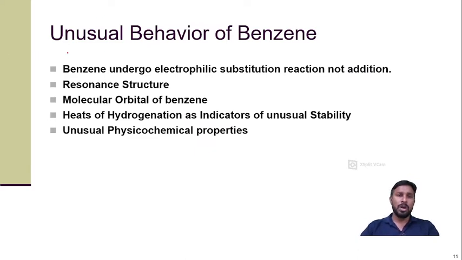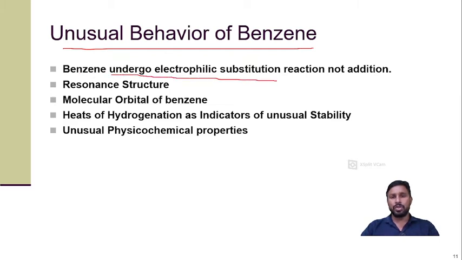Now we talk about the unusual behavior of benzene. We know that the benzene structure is very unique, and it has some unusual characteristics. The first and most important unusual characteristic of benzene is that benzene undergoes the electrophilic substitution reaction, not the addition reaction.